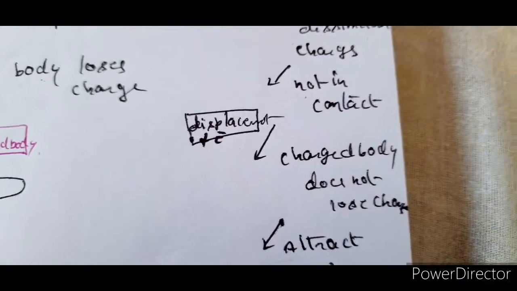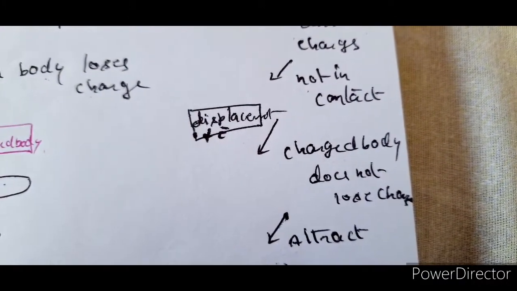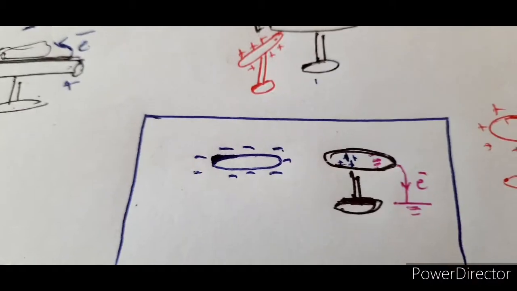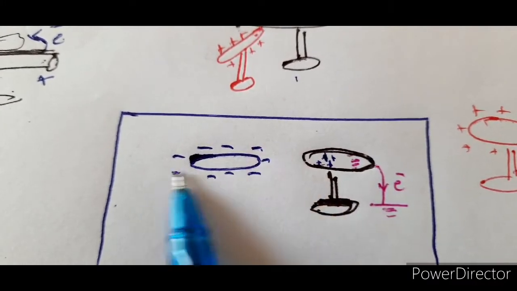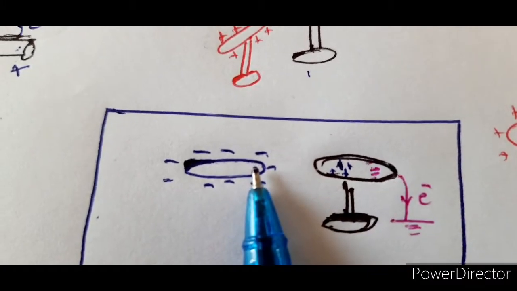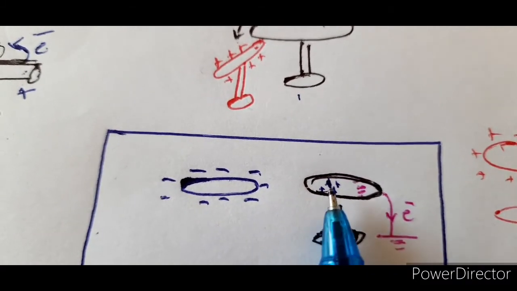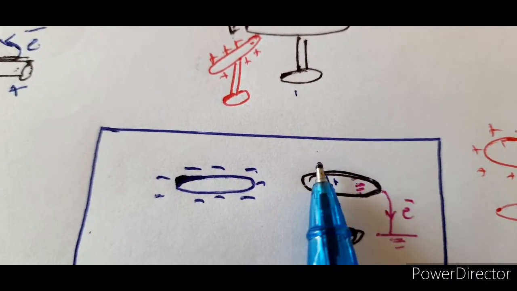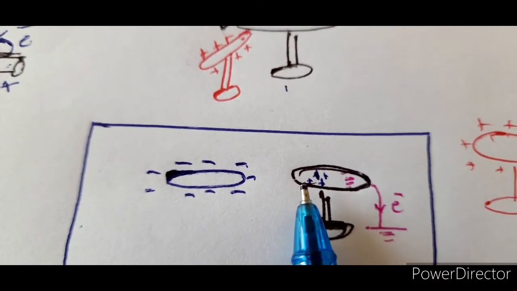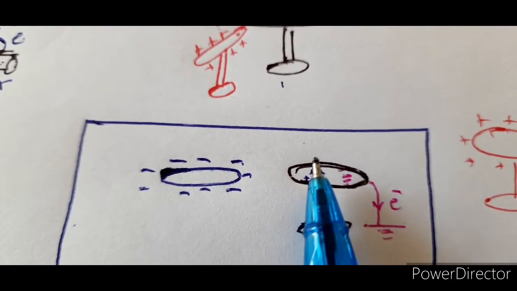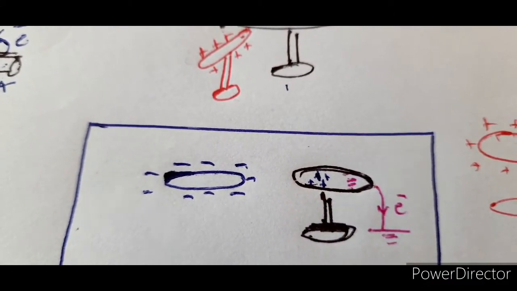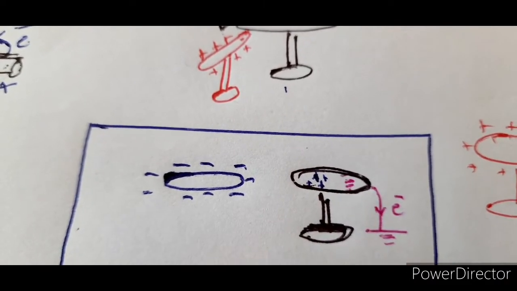Let us see an example of how it takes place and how the dissimilar charge is formed. Now let us suppose that this is a negatively charged body which is brought very close to a neutral body. So what happens here? Because of the repulsion, all the free electrons in the neutral body try to move away from the negative charge. So the first step is that the electrons are displaced from here to here. Initially there is no transfer of electrons taking place.